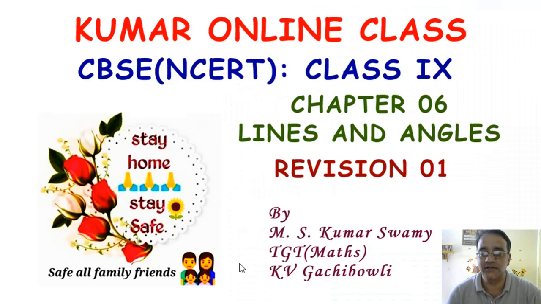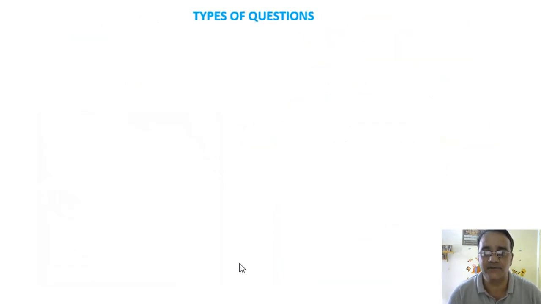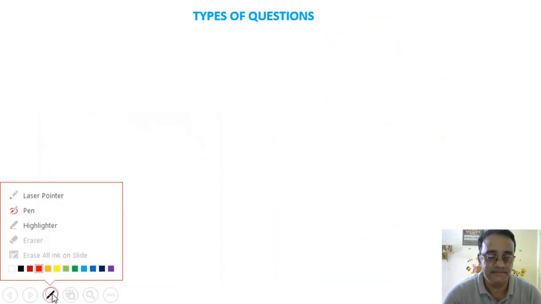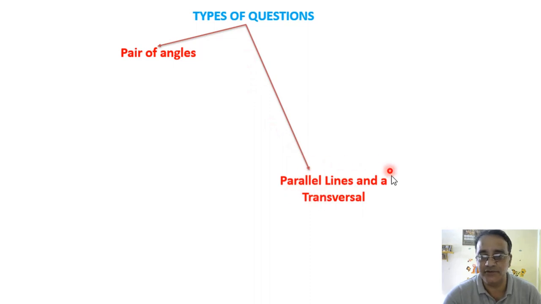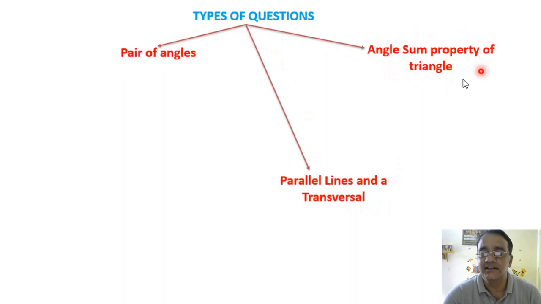Today we are going to start revision number 1 of chapter number 6, lines and angles. Let us see the different types of questions under this chapter. First type of question is pair of angles, the second type is based on parallel lines and transversal, and the third type is based on angle sum property of triangle. So only three categories are there. We'll complete the revision in three sections: revision 1, revision 2, revision 3.